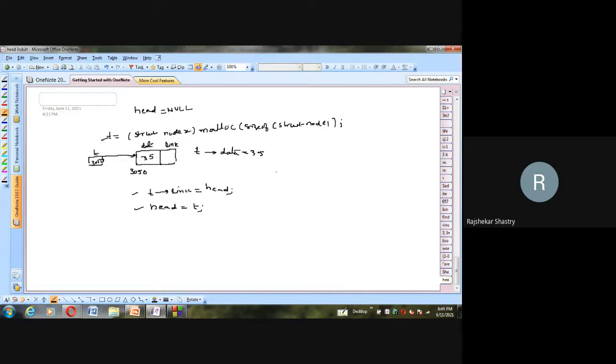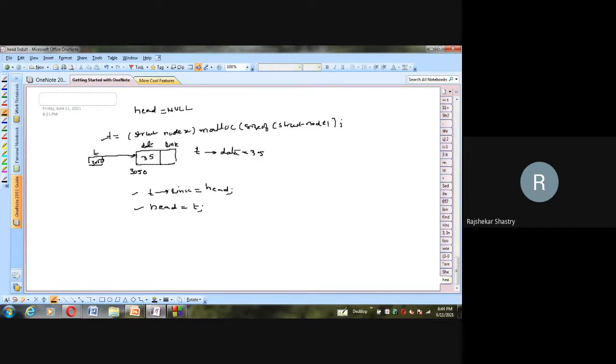So here, T arrow link. T is this 3050 node, and its link is nothing but this pointer portion. In that one, I am storing head. So what is head currently holding, anyone? Aisha, what is head holding? Null, ma'am. So simply you're transferring that null value into the link portion of T.